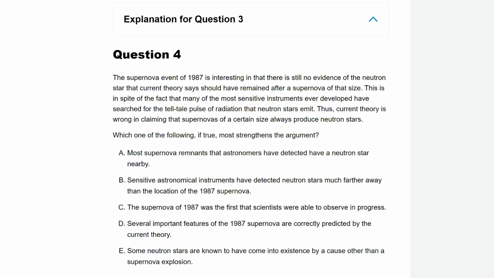Some neutron stars. I don't like that word some, already it weakens it. Some neutron stars are known to have come into existence by a cause other than a supernova explosion. That would explain why, if we saw a neutron star, maybe it's not a supernova. But it doesn't explain why we've got a supernova and there's no neutron star. Also, even if it was on the right lines, the word some would be quite a weakening part of the answer, meaning that B looks to me very likely to be correct.